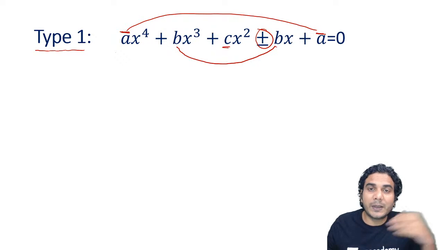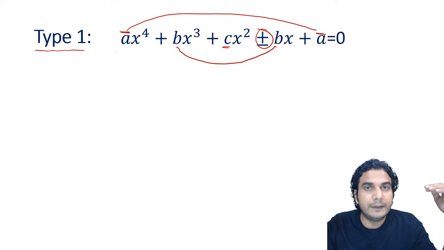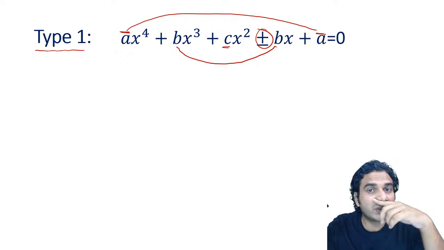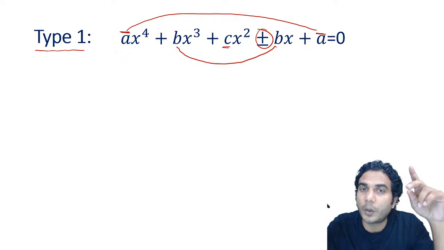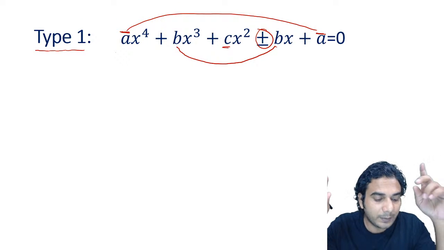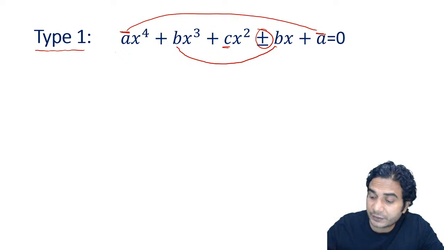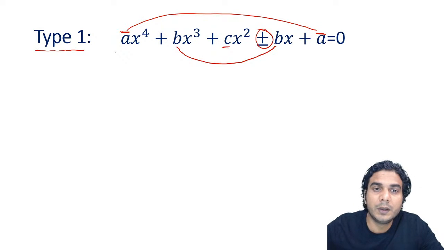If you see this fourth degree equation from the beginning or from the last, you can see coefficients are same. Okay, second coefficient and second last coefficient can be of opposite signs as well, right? But same in magnitude. That is the main thing. First and last should be of same magnitude, same sign and same magnitude. All right, so that is the pattern.